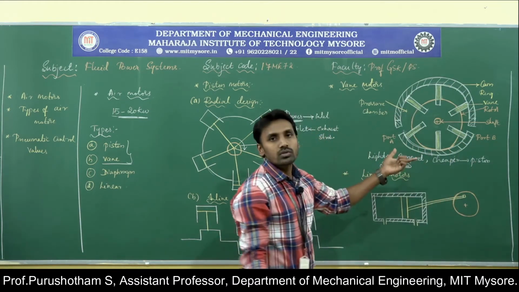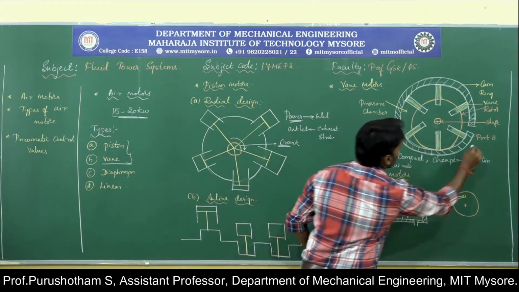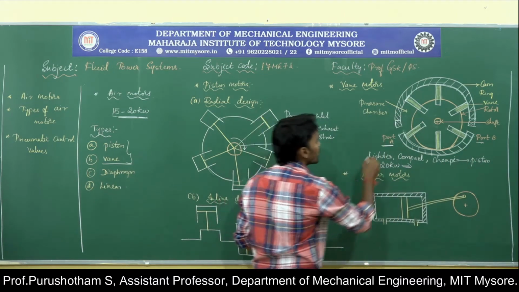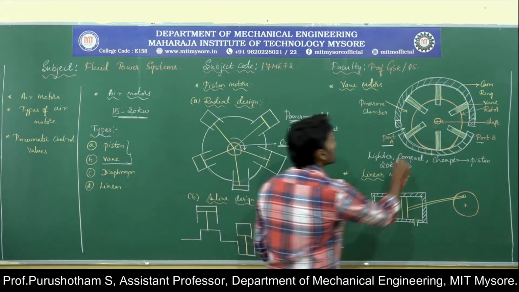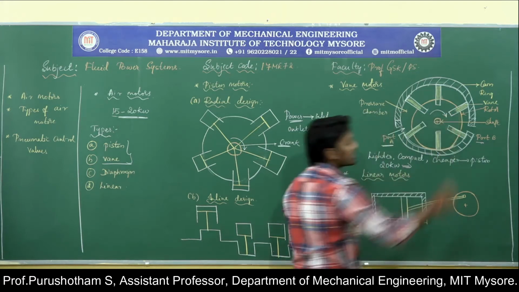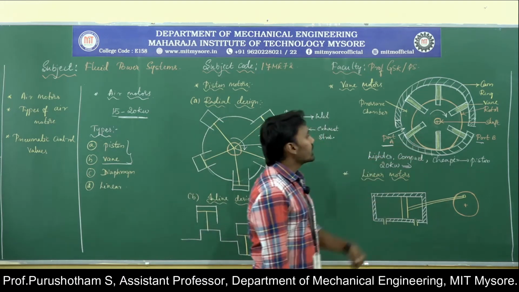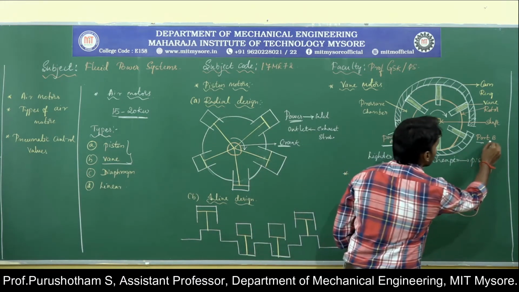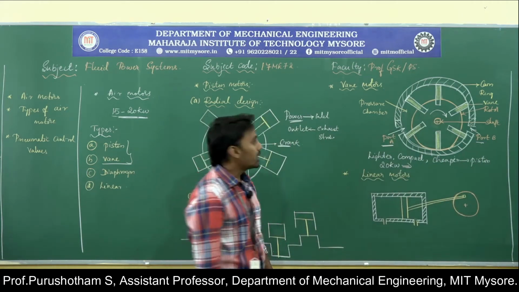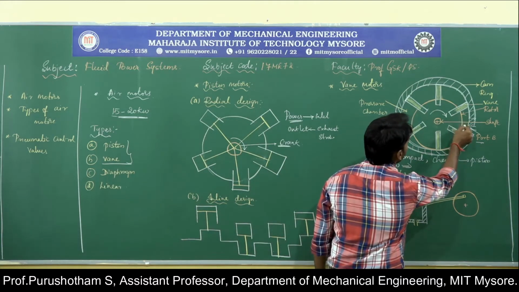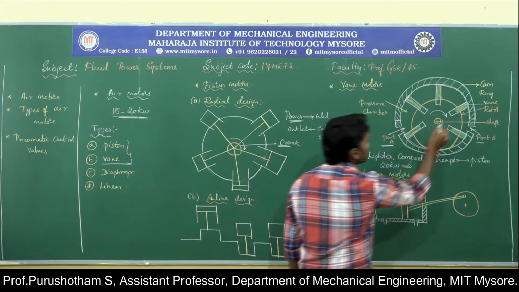This is achieved by using spring force or pneumatic energy. Here you can see the two ports, port A and port B. When pressurized air or pneumatic energy is supplied through port A, it causes the rotor to rotate in the clockwise direction. In the same way, if you supply the pneumatic energy through port B, then the vanes rotate in the anti-clockwise direction, which in turn rotates the rotor.